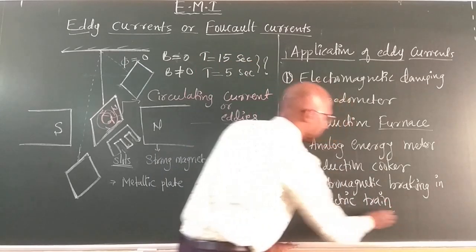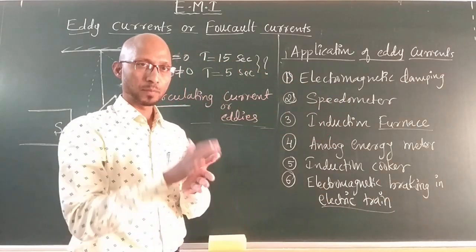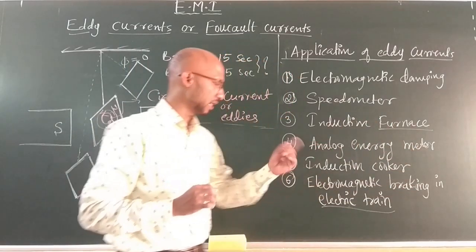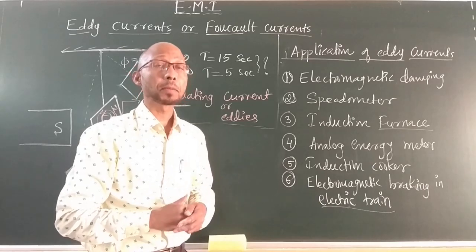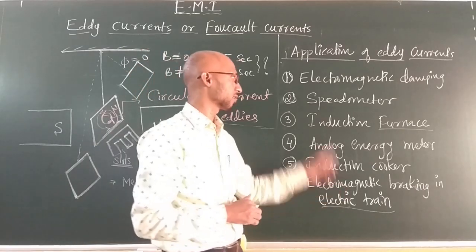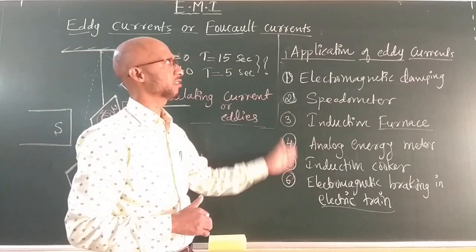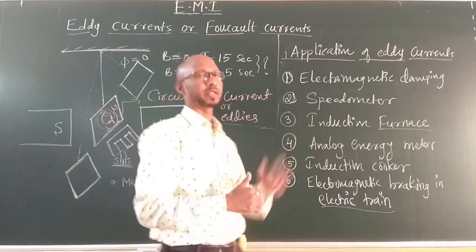In electric trains there is a braking arrangement to apply the brakes. That is the electromagnetic braking system in electric trains, or electromagnetic brakes. Electromagnetic brakes are there in electric trains. Now at least you remember 6 applications of that. They will just ask you to write or mention the applications. They will not ask you to explain the applications.